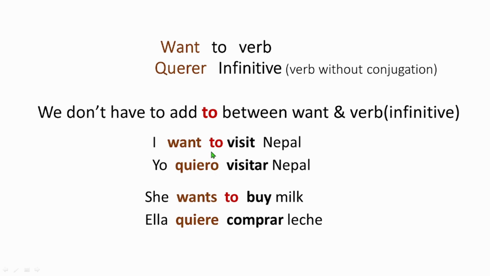See here, we don't put "to", right? It's automatically added. Okay? And the second verb, we put it as it is, visitar, right? Always the original form of the verb, which always ends with ar, er, or ir. So it's visitar, for visit. She wants to buy milk. Ella quiere comprar leche, and there is no "to". We don't need to add it. It's automatically added. Okay? Perfect.